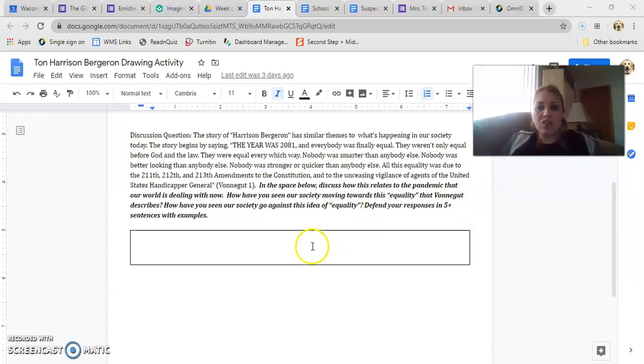And so what I want you to do in this space here is discuss how this relates to what's going on in our society today with the pandemic. Do you feel like our society is moving toward this equality that's talked about in Harrison Bergeron? Or do you think our society is actually going against this type of equality and moving away from that?